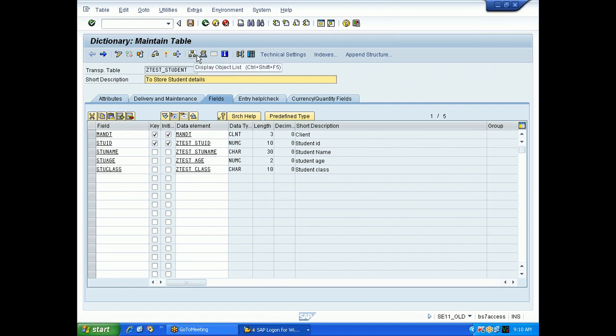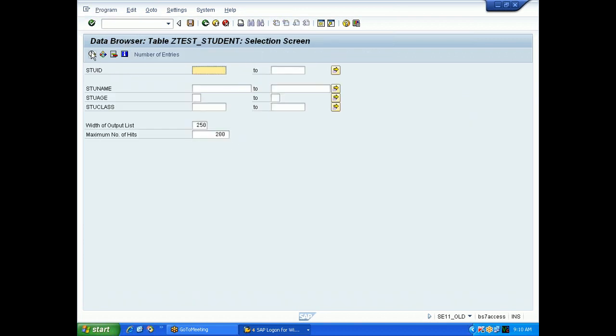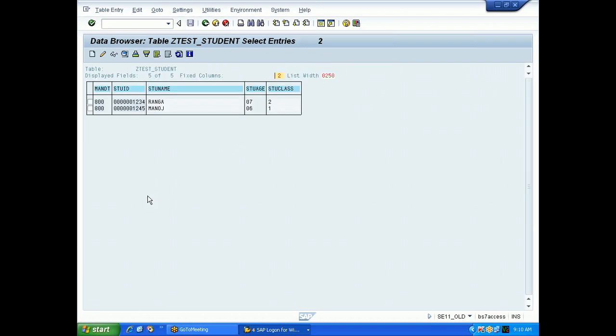You can create 1000 records or any number of records. Now click on contents and execute. So your records are coming here, right? So this is how you can create your own table entries.